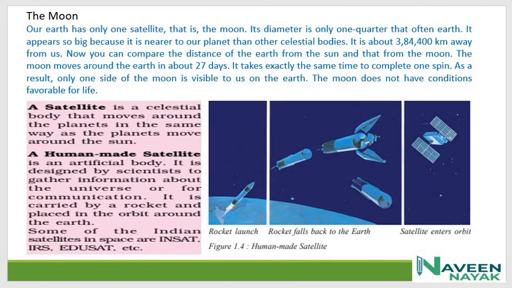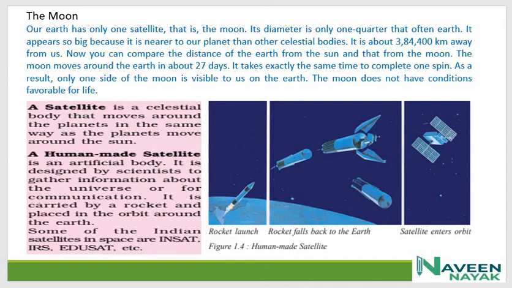The moon is a natural satellite of the Earth. Except Mercury and Venus, other planets have moons as their natural satellites. Some planets have more satellites, and some planets have only one satellite. Our Earth has only one natural satellite, that is the moon.